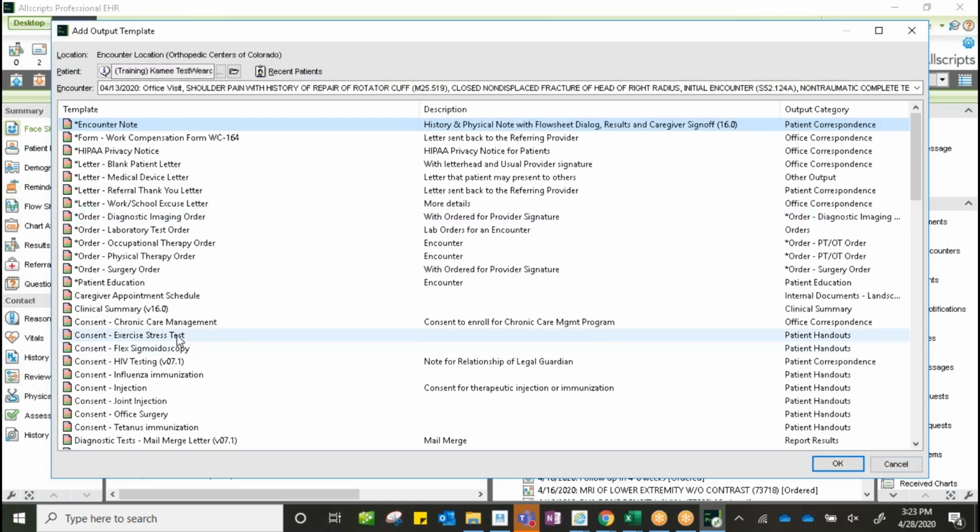So back here on our output template manager, again, we have all of the same options that we have on our shortcut on our printing. We do have this work comp form for those of you who see work comp patients regularly. The work comp form, WC-164 form.